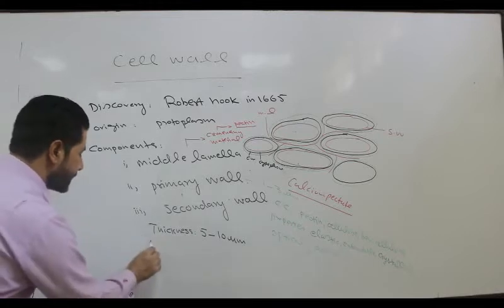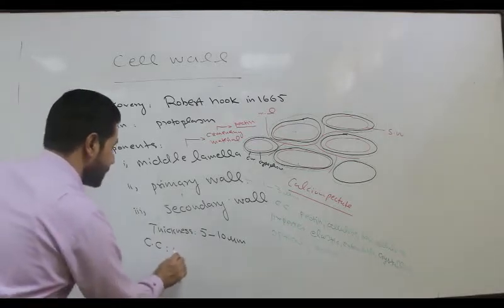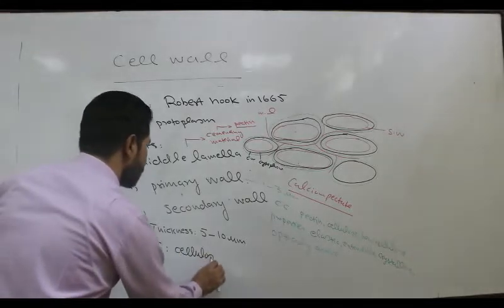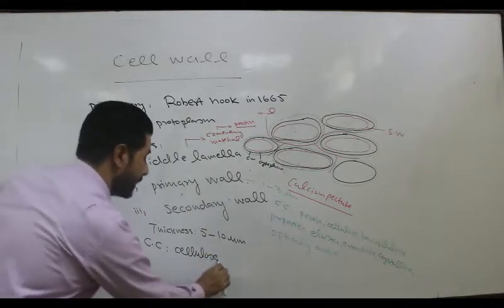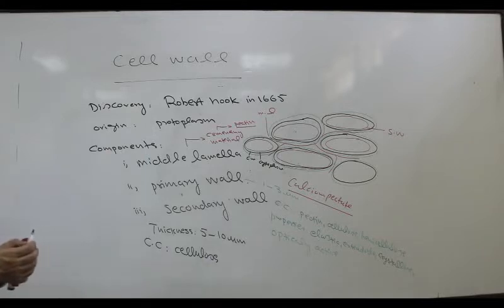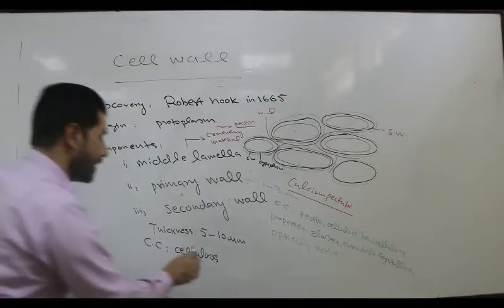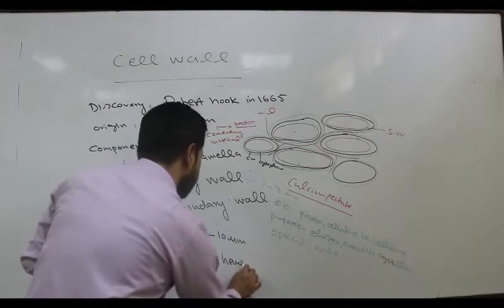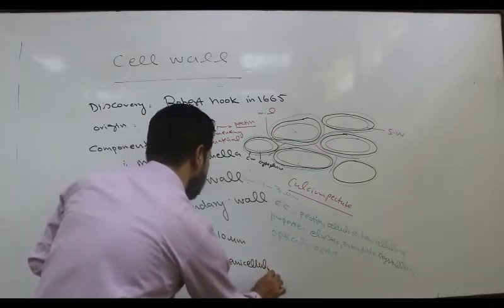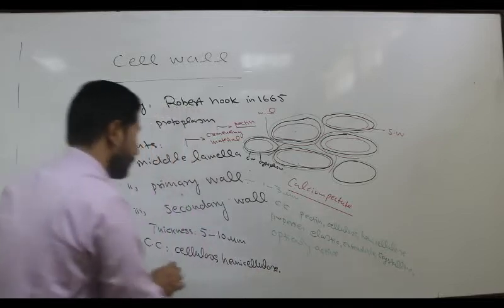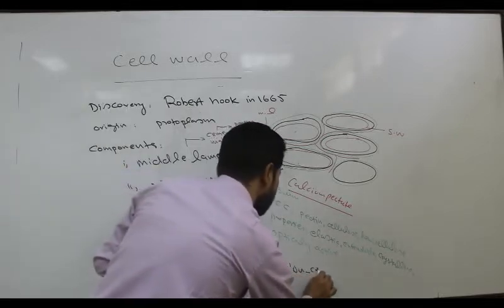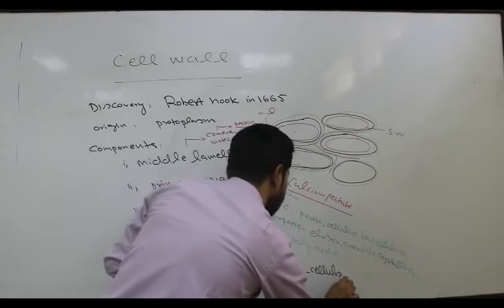So let's see its chemical composition. Chemical composition suggests that it mainly consists of cellulose, which is the main component of the plant cell wall. Cellulose is the main component of the plant cell wall. Besides cellulose, it also contains hemicellulose or non-cellulose. Non-cellulosic material is also present.